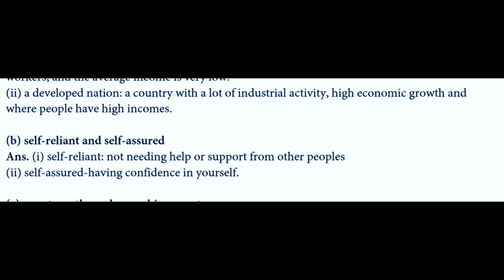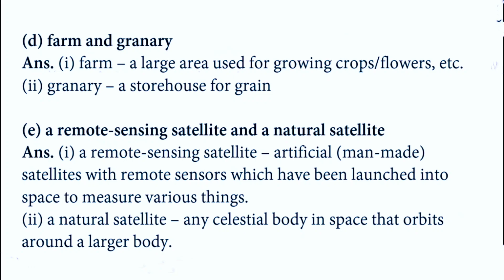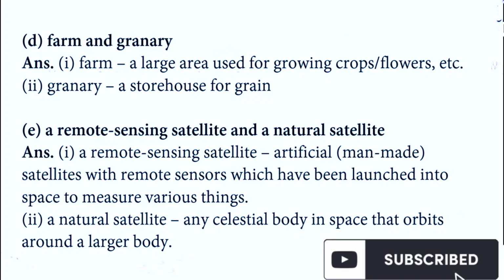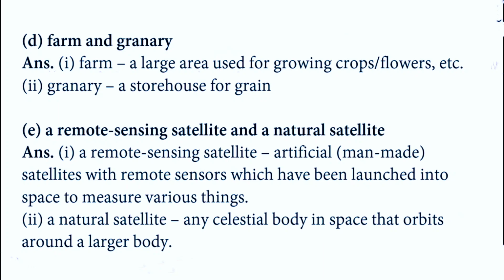Okay, the next is farm and granary. A farm is a large area used for growing crops, flowers, etc. And a granary is a storehouse for grains. A remote sensing satellite and a natural satellite. A remote sensing satellite is an artificial, man-made satellite with remote sensors, which has been launched into space to measure various things. And a natural satellite is any celestial body in space that orbits around a larger body.